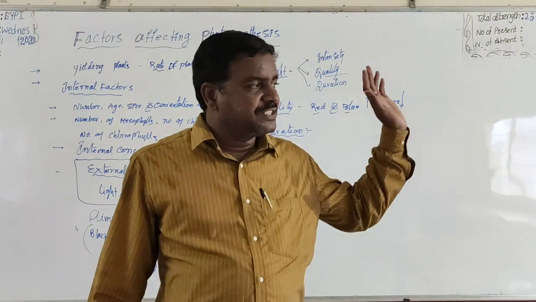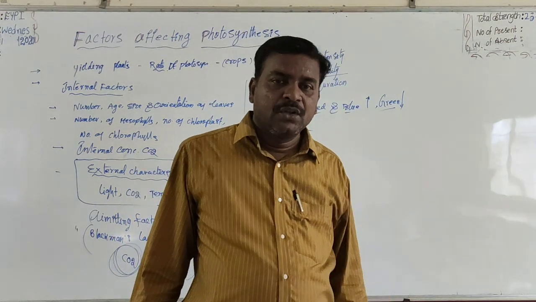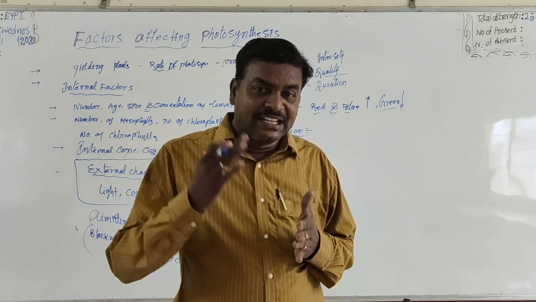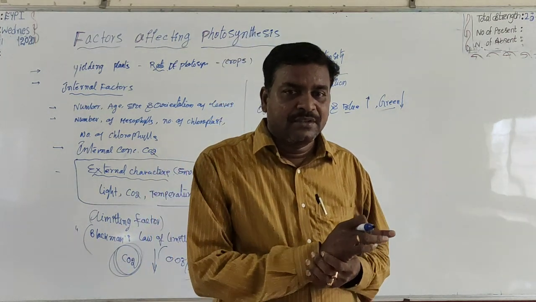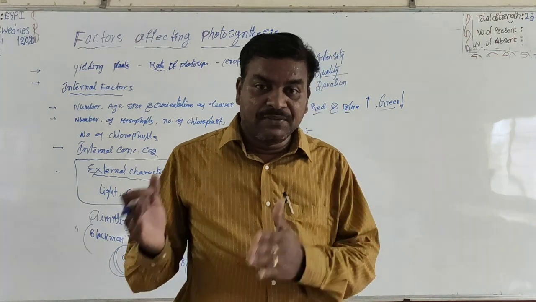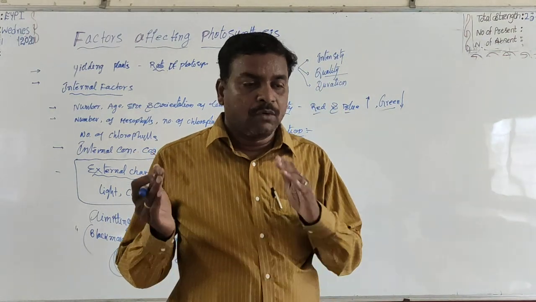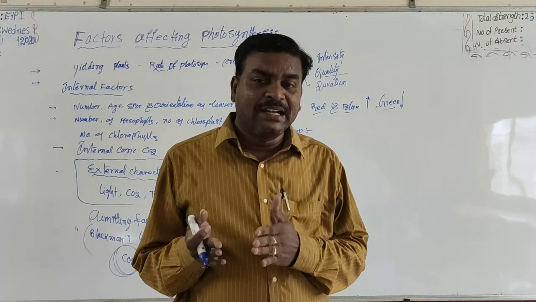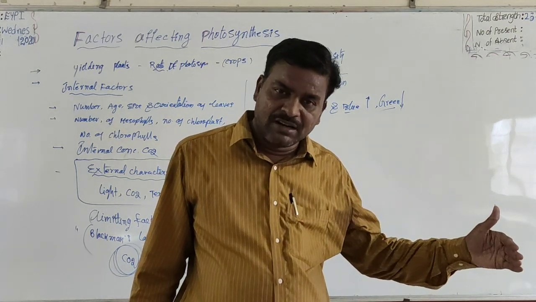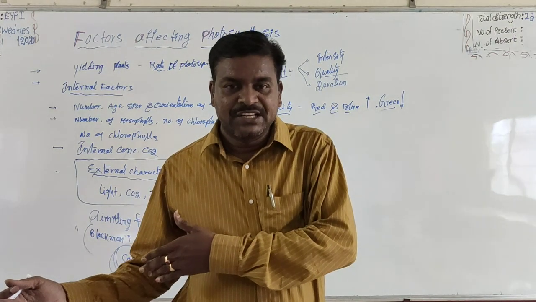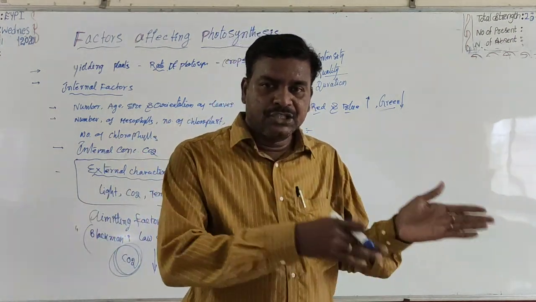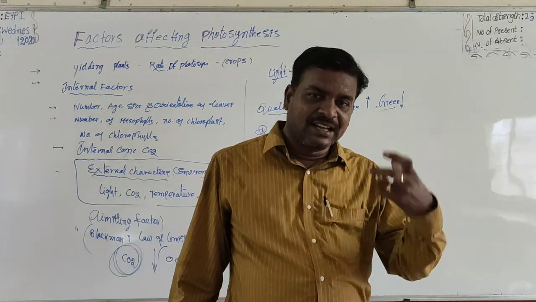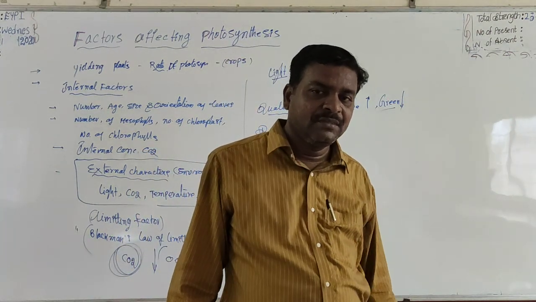One plant was continuously placed in sunlight. One plant was exposed to light in flashes. Light in flashes means one plant is continuously placed in light, and the other plant was placed in light for 1 hour, and then placed in dark for 1 hour, light, dark, alternately. That is light in flashes.